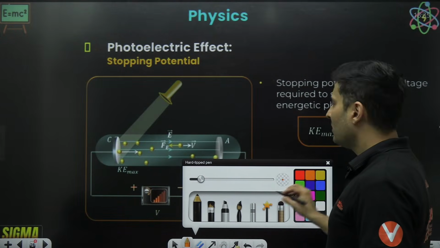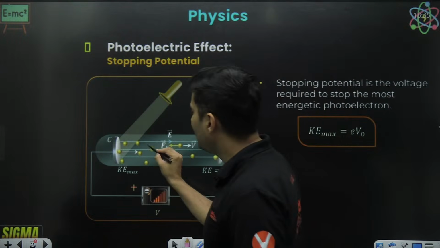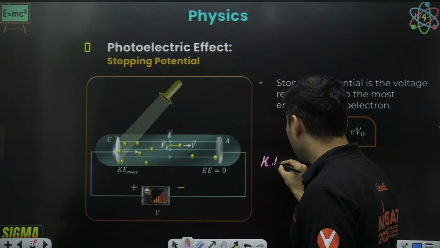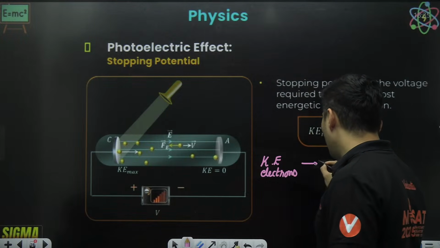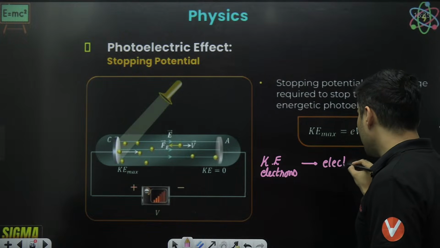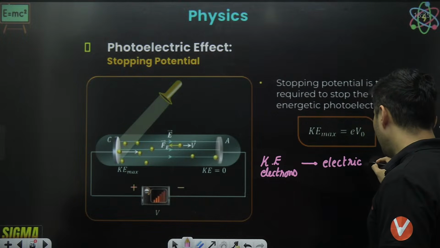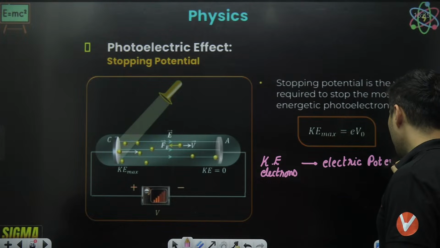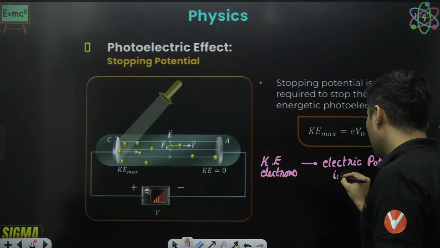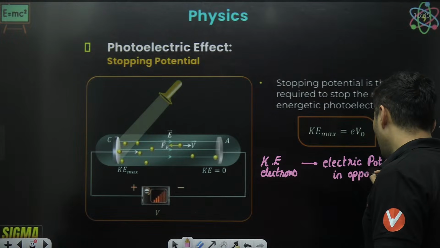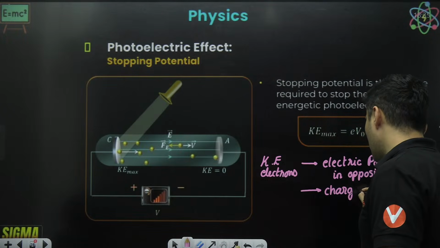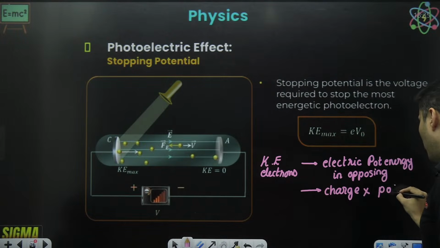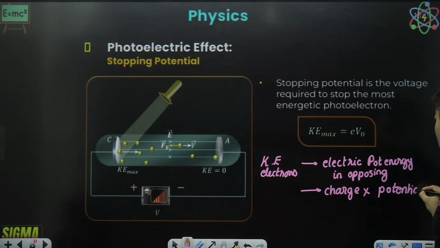When those electrons are being ejected out, the kinetic energy of those electrons will be swallowed by the electrical potential energy in the opposing direction, and electrical energy is given by how much charge is flowing multiplied by the potential difference across which you are moving it.